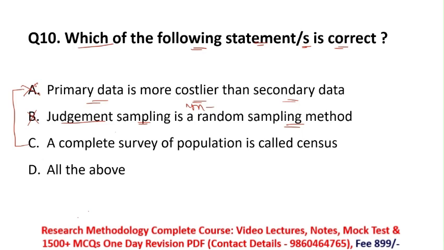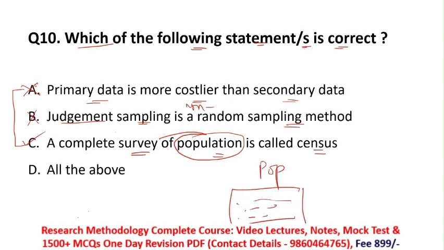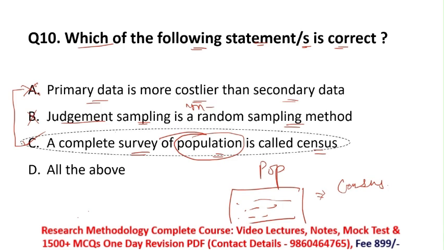Then option C is, a complete survey of a population is called census. Yes, you are doing a complete survey of the whole population. If you are performing your survey, distributing questionnaires to your population, and doing research on your whole population, then it is known as census. Remember this very important and correct statement. So for this question, option C is the right answer.